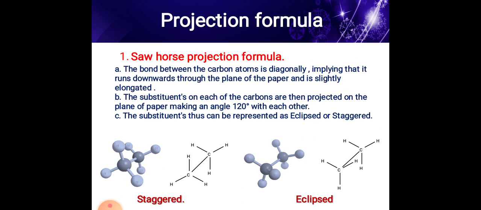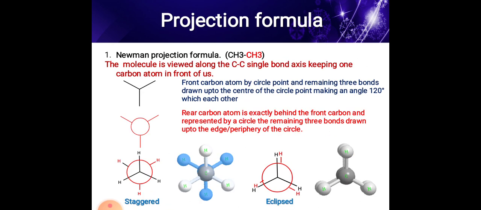Then second, the Sawhorse projection formula. The bond between the carbon atoms is drawn diagonally, implying that it runs downwards through the plane of the paper, and is slightly elongated. The substituents on each of the carbons are then projected on the plane of the paper, making an angle of 120° to each other. These are the substituents. This can be represented as eclipsed or staggered. This is the structure of the eclipsed conformation, and the staggered conformation is also there.